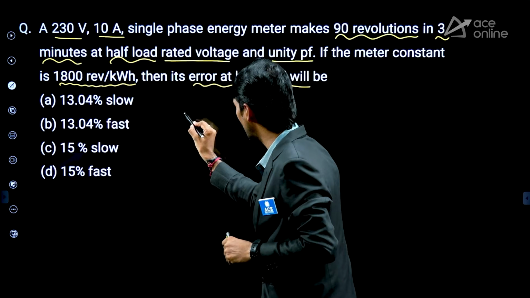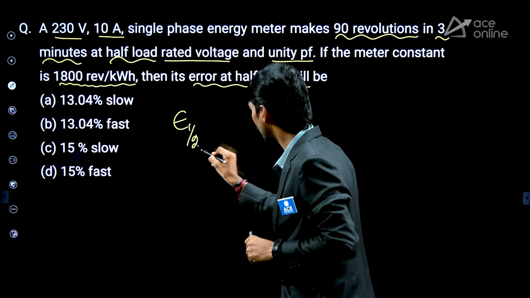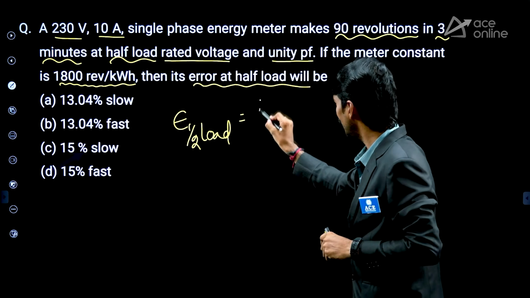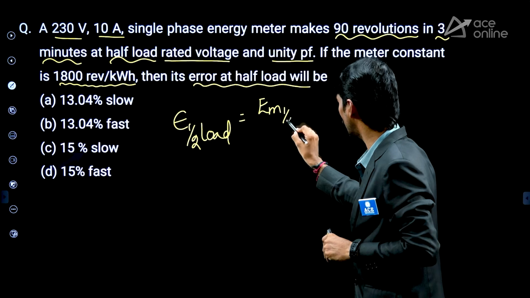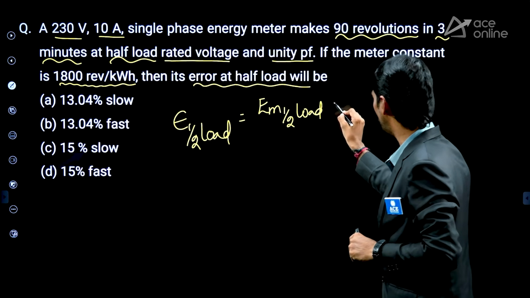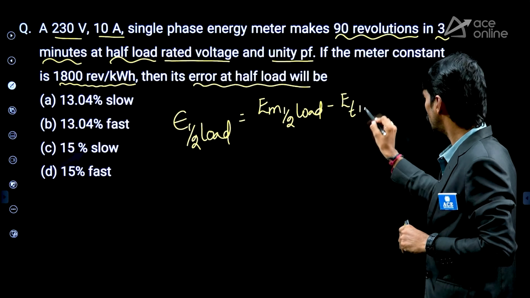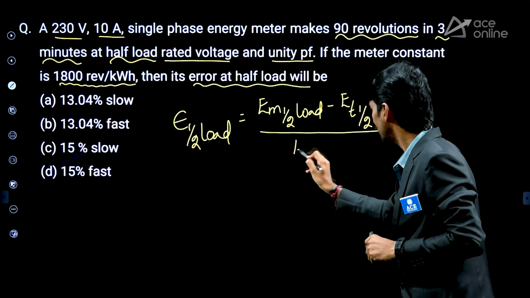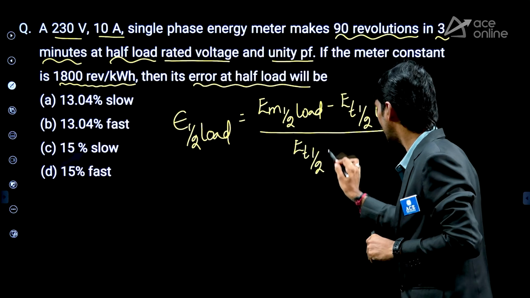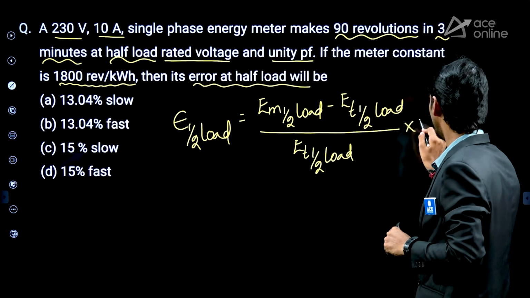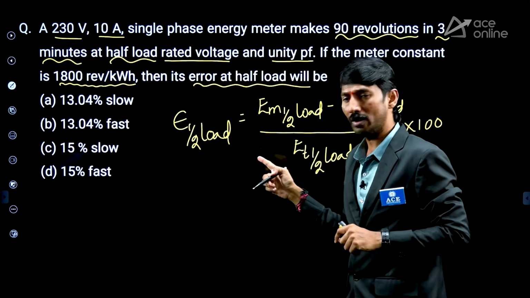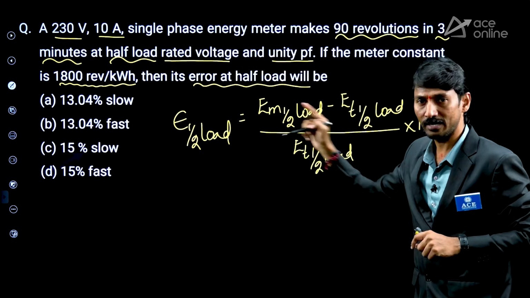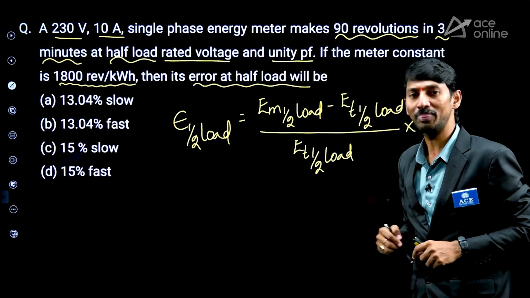Be clear with this, sir. Error at half load we require. What do you mean by error at half load? Energy measured at half load minus energy true at half load, by energy true at half load, into 100. Why, sir? If you want to calculate the error at half load, you want to have measured at half load and true at half load, compulsory. So how do you find out?